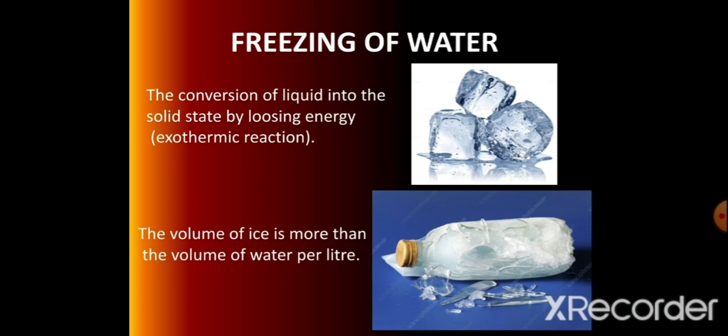When volume increases, at that time density also decreases. In this way, we studied one more phenomenon of interconversion, the freezing of water. With the help of an exothermic reaction, we can convert the state of matter from one form to another.